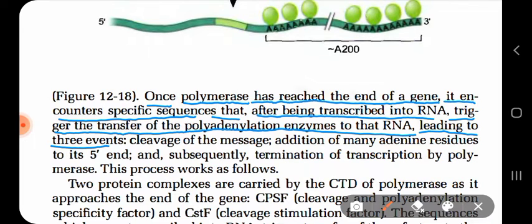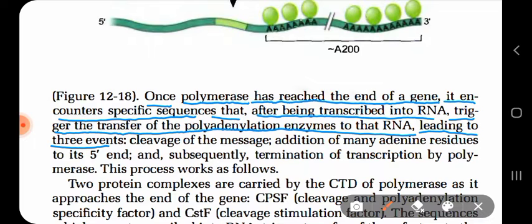That means RNA polymerase 2, when it is transcribing the end of the gene, encounters certain specific sequences in the DNA, and it makes the RNA from that DNA.